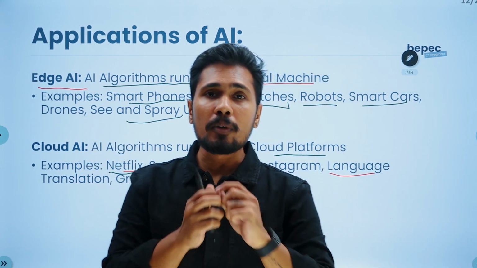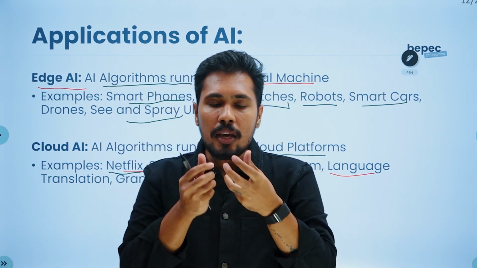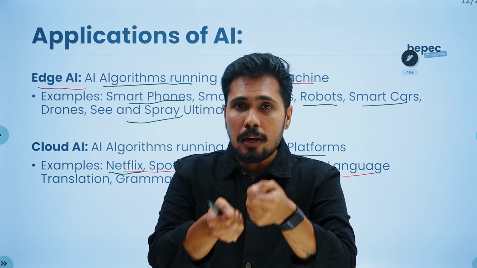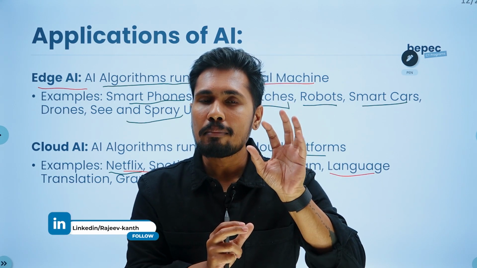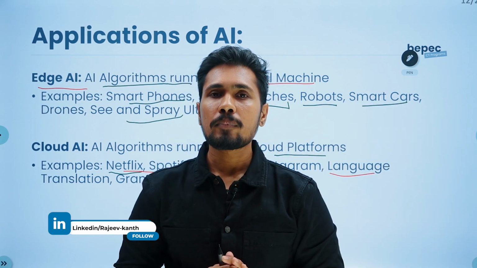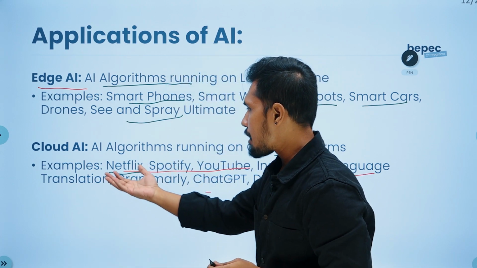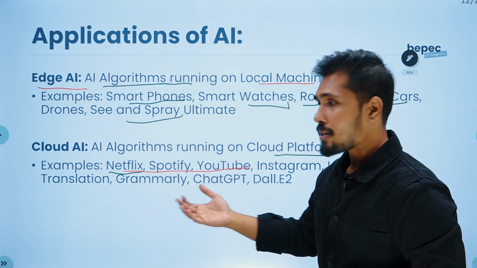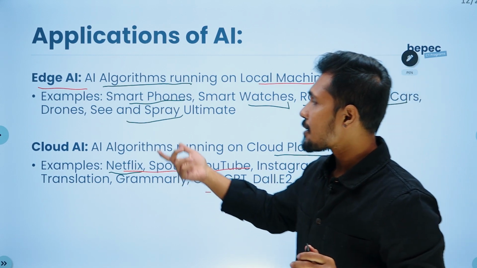I'm not going deep into it. We will be studying them in the later classes. So edge AI is like, if you take your AI mathematical algorithm and place it inside a phone, it can run. If this AI is able to run without even internet, we call it edge AI. If it is running with internet, we call it cloud AI. Examples: Grammarly, language translation, ChatGPT, DALL-E, they are unable to run without internet. We call it cloud AI.